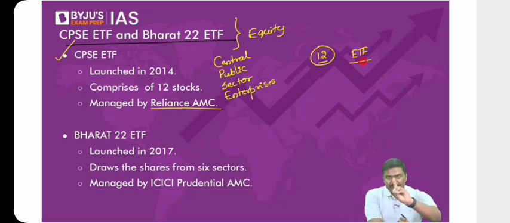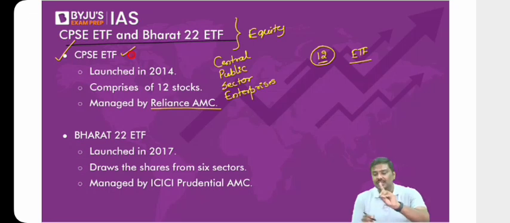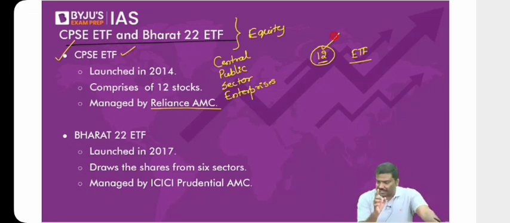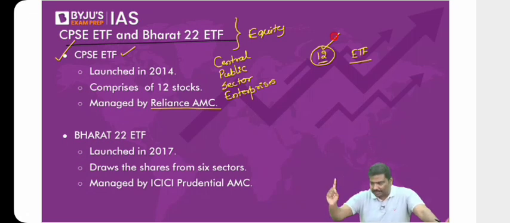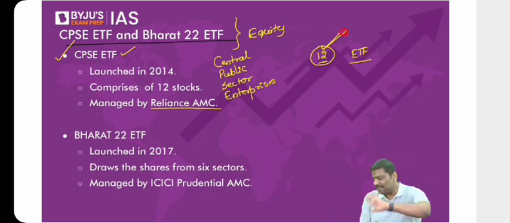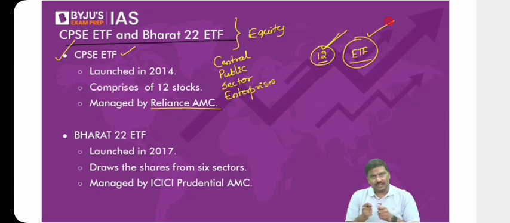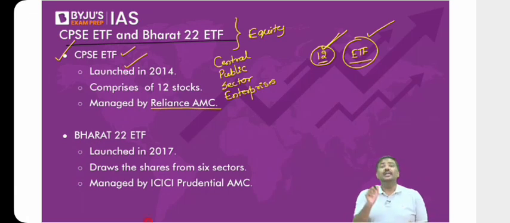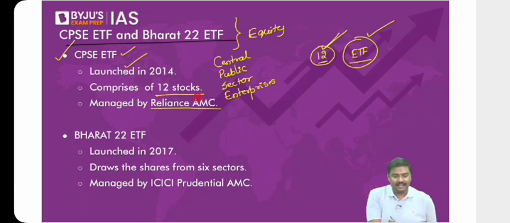If you purchase 1 unit of CPSE ETF, it simply means you have invested in the shares of 12 CPSEs. Is it okay? Can I go forward now? Because you have taken the shares of 12 CPSEs and issued ETF, when you purchase, you have invested in 12 CPSEs. You sell, you are selling the shares of 12 CPSEs. In the CPSE ETF, which was launched in 2014, the 12 CPSE stocks have been taken, and these are issued in the market.